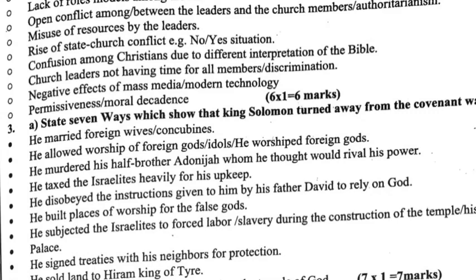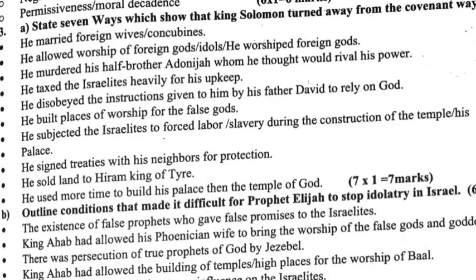Question 3a. State 7 ways to show that King Solomon turned away from the covenant way of life. He married foreign wives. He allowed worship of foreign gods in Israel. He murdered his half-brother Adonijah. He taxed the Israelites heavily for his upkeep. He disobeyed the instruction given to him by his father David to rely on God. He built places of worship for the false gods. He subjected the Israelites to forced labor. He signed treaties with his neighbors for protection.